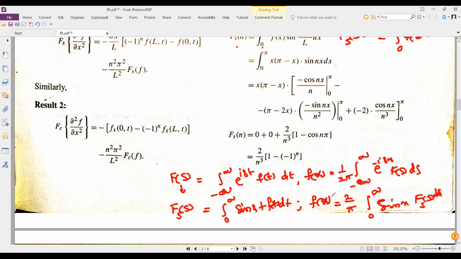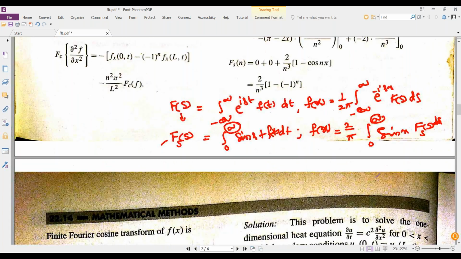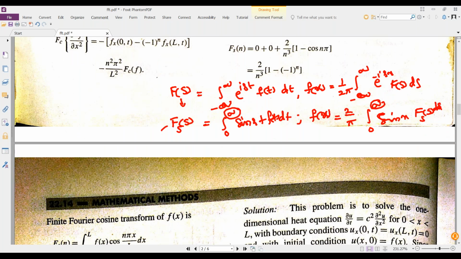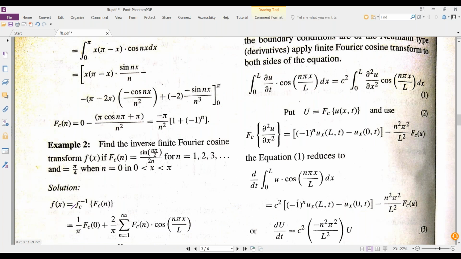So similarly here, in this case, what will be the upper limit? Instead of infinity, a finite number. This is what we are going to discuss. Similarly, the Fourier cosine transform. Where is the white space? Okay, here we have a white space.